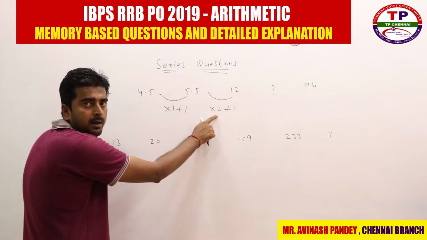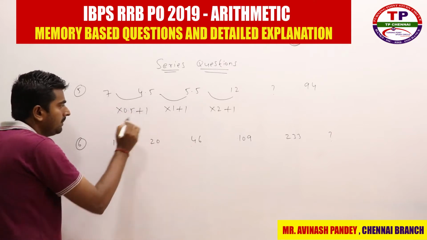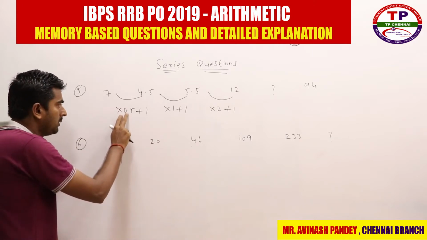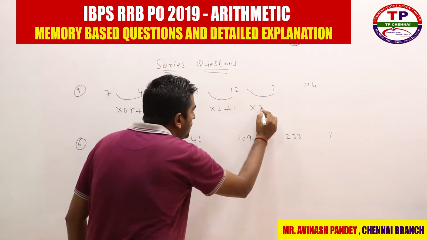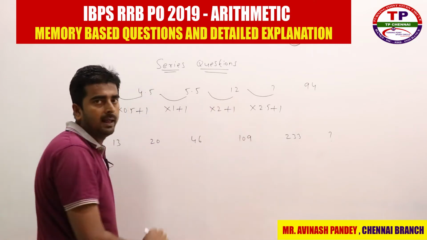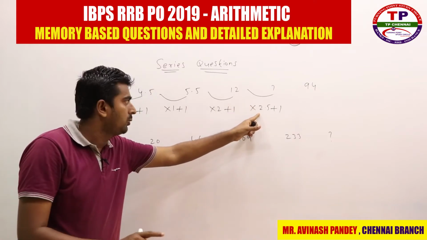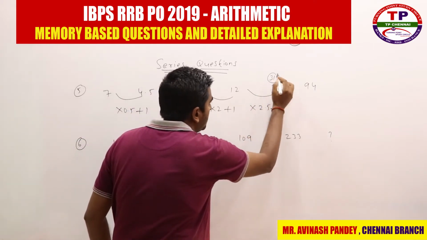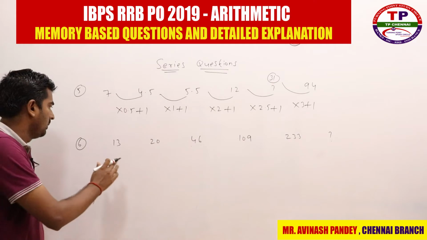So what is 5.5 double? 11, plus 1, 12. So here, if you see, into 0.5 plus 1, right? So 7 half is nothing but 3.5, plus 1 is nothing but 4.5. So into 0.5 plus 1, into 1 plus 1, into 2 plus 1. What here? I can directly say that into 2.5 plus 1, right? So 12 into 2.5. How to multiply this number directly? What is 12 into 2? 24. What is half of 12? 6. So 24 plus 6, 30, plus 1, 31. So my answer is 31. And what about the next one? Into 3 plus 1, right? This is the pattern.